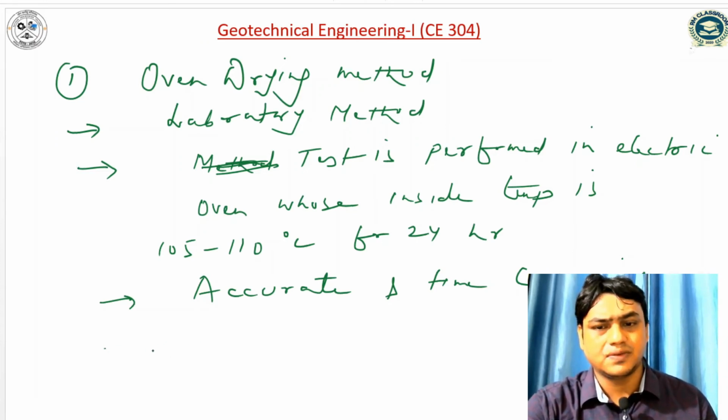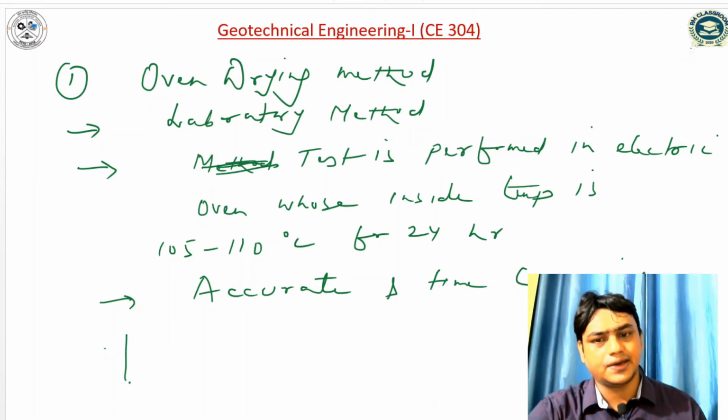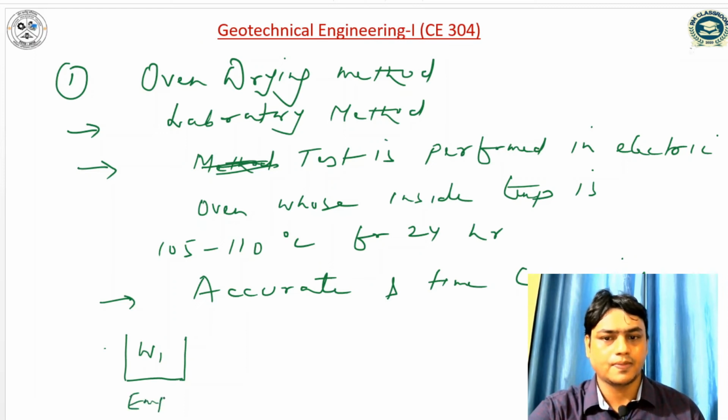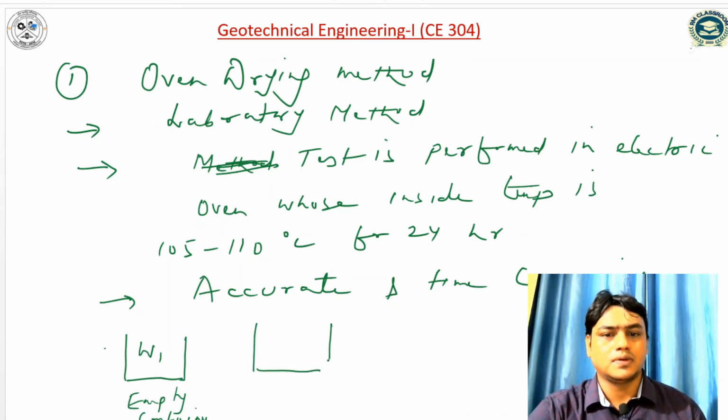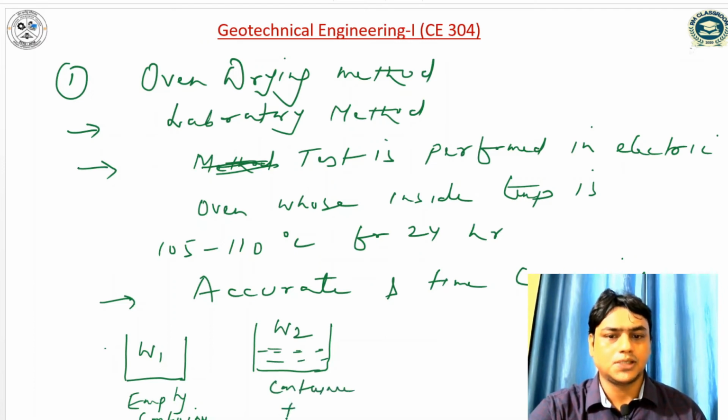Firstly, you have to take the empty weight of the container, and let us denote it by W1. After that you have to put the wet soil in the container, and once again it is weighed, and let us name it W2: container plus wet soil.